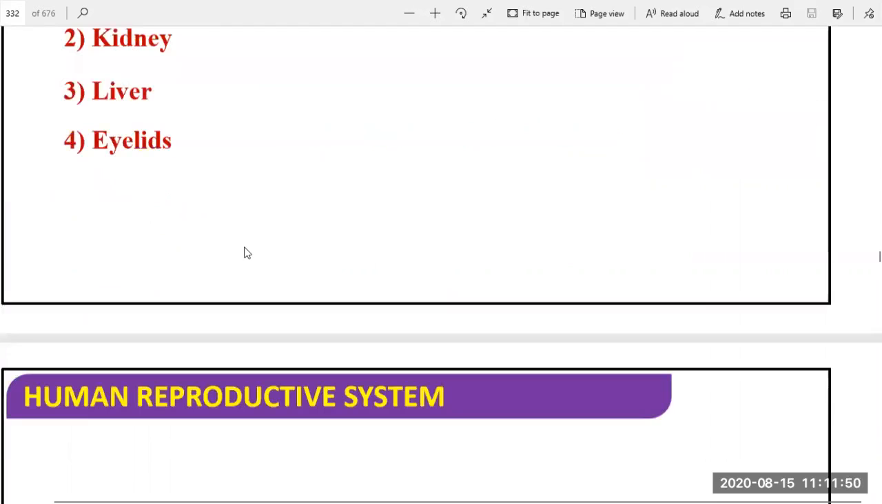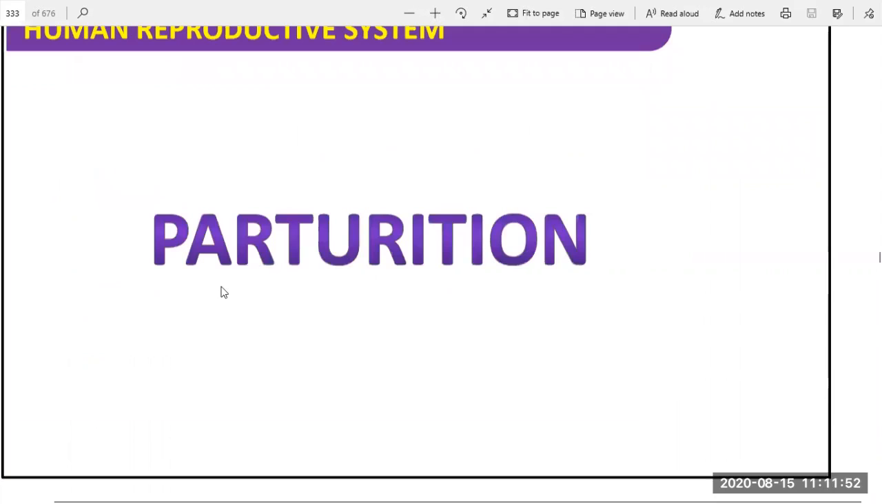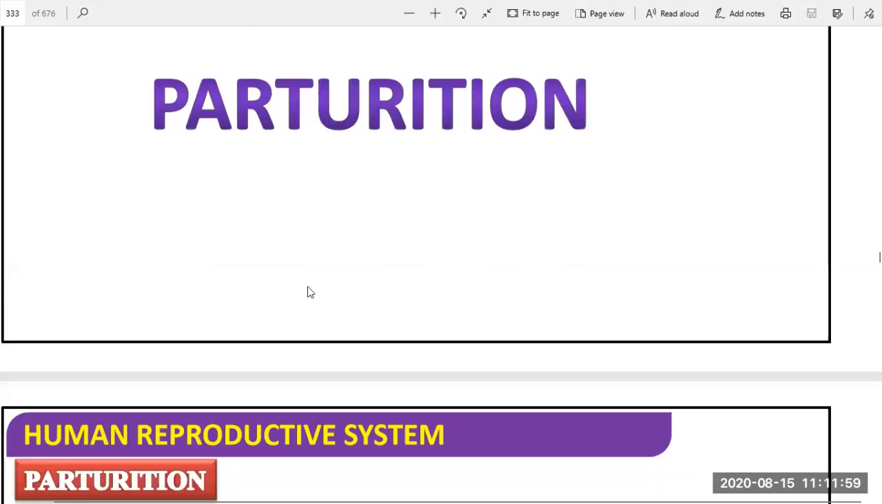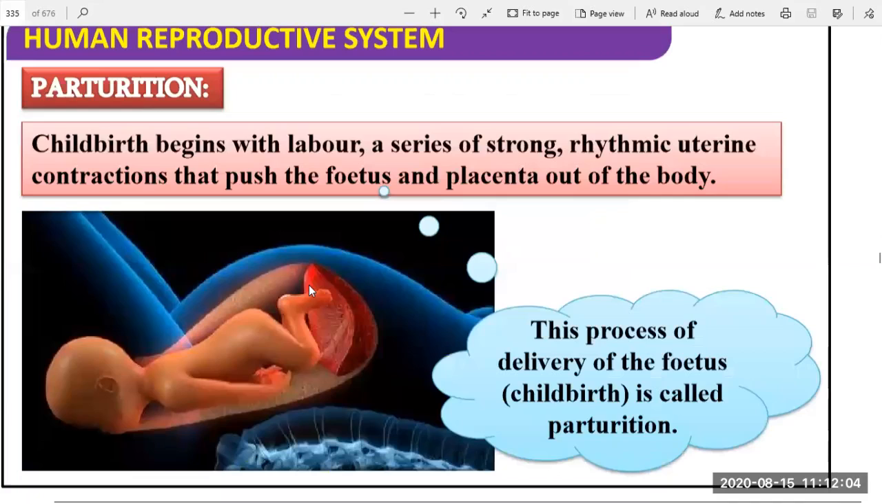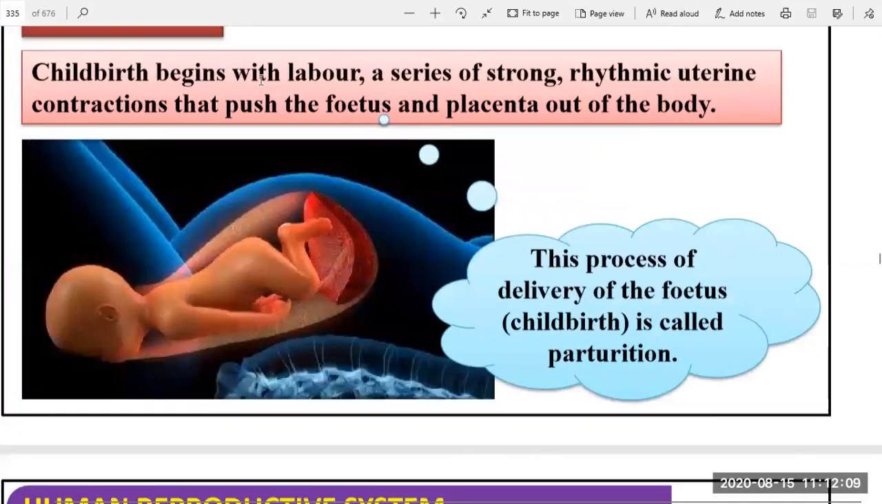Okay, the next term is parturition. What is meant by parturition? Parturition is nothing but the delivery of the childbirth. Childbirth begins with labor, a series of strong rhythmic uterine contractions. So the contraction of the uterus starts, and the uterus contracts and contracts.